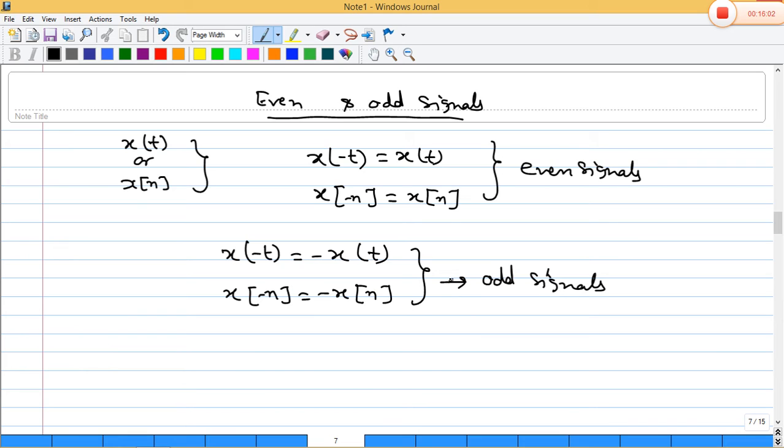Any continuous or discrete time signal will be a combination of an even signal and an odd signal. This is a continuous time signal and this is a discrete time signal, even one or odd one. Clear?